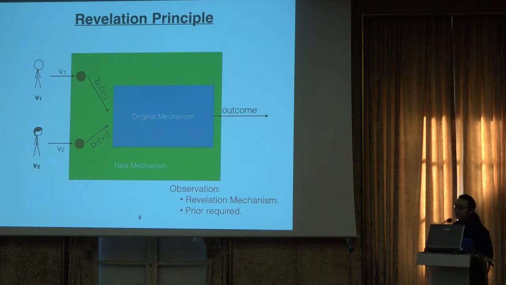Moreover, it is possible that the original mechanism is very simple, but has an environment-specific strategy for the agent. By applying the revelation principle, we push this environment-specific part from the original mechanism to the new mechanism, which results in the new mechanism being complicated and environment-specific.